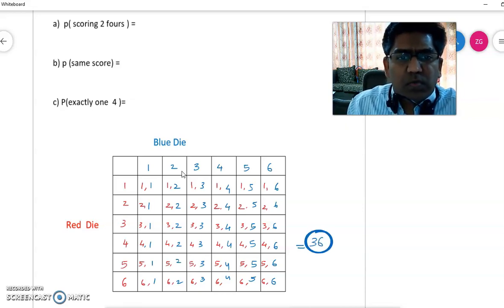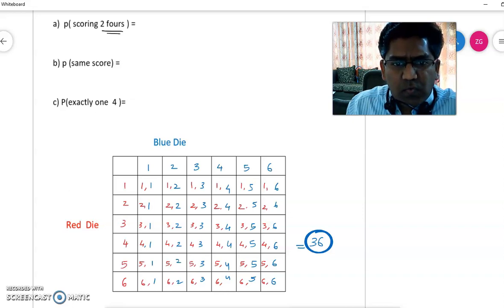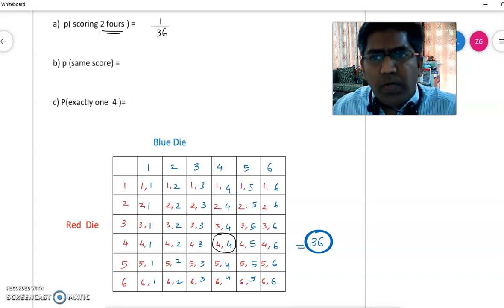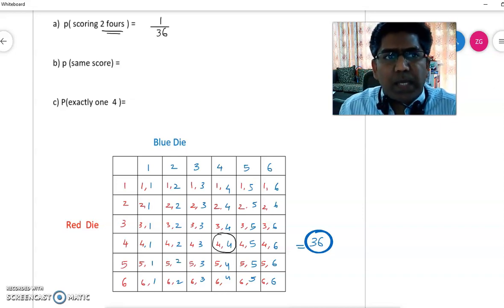Now the first question is find the probability of scoring 2 4s. If you look at the table, 2 4s is coming here. So there is only one possibility where you get both scores as 4. So this favorable outcome is only one time out of a total of 36 possibilities. So the probability of getting 2 4s is 1 by 36.